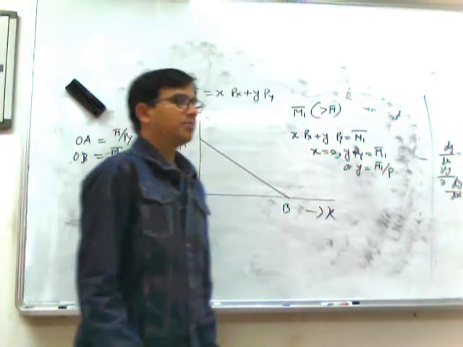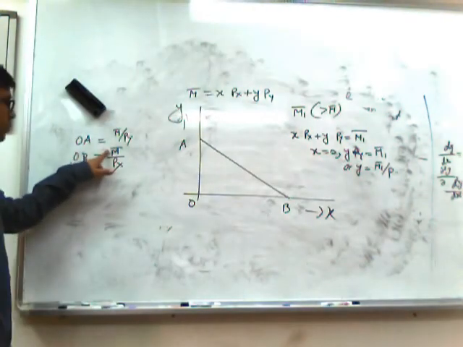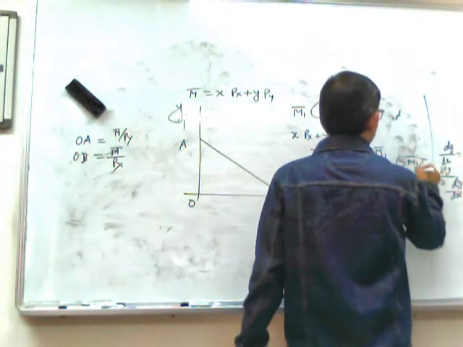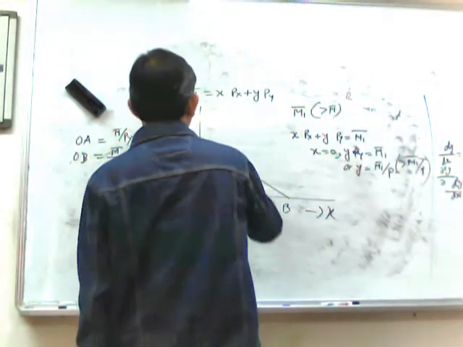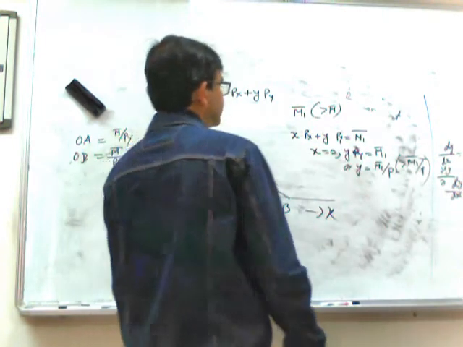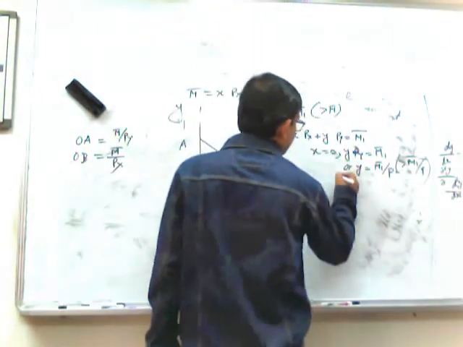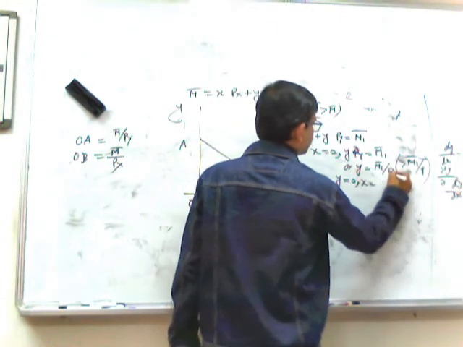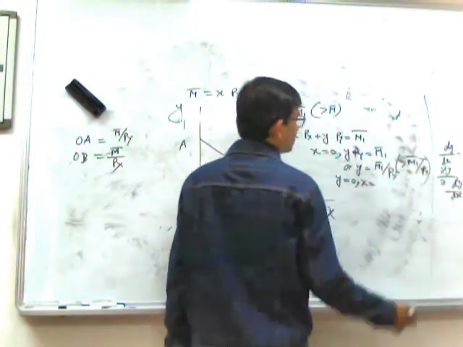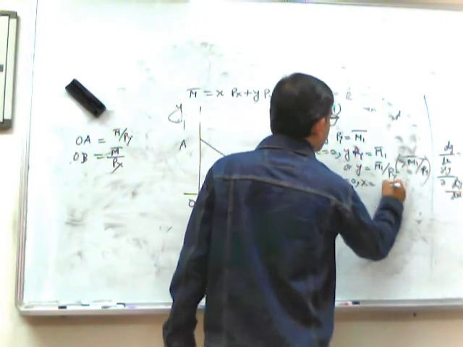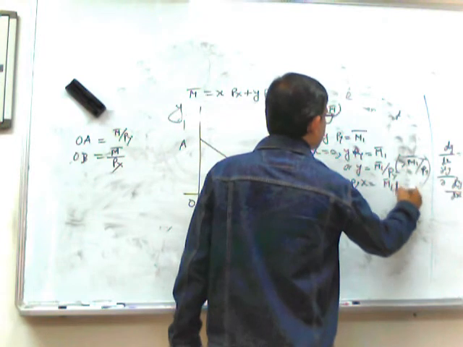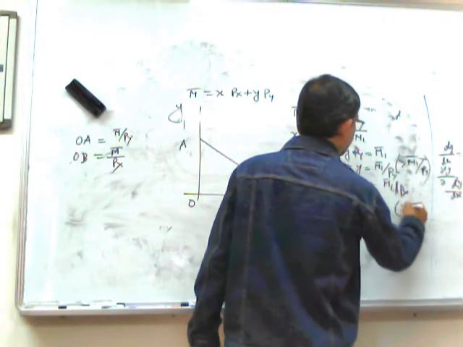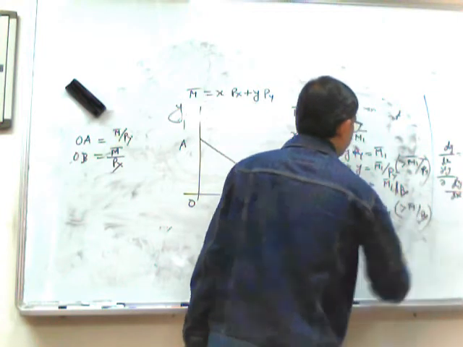But we know that M bar is less than M1 bar, so it will definitely be greater than M bar by py. So we get a higher point. Similarly, if y is 0, x will be equal to M1 bar by Px, and here M1 bar by Px will definitely be greater than M bar by Px.